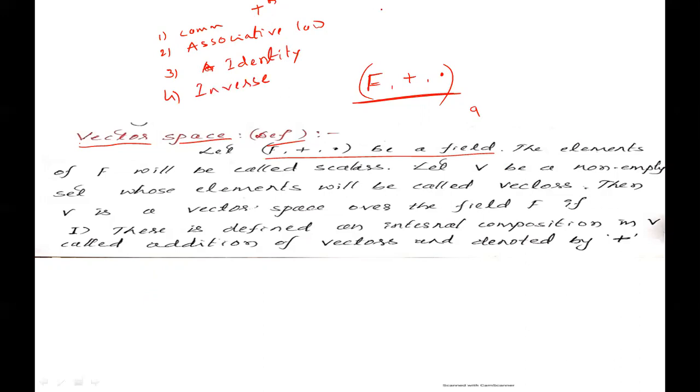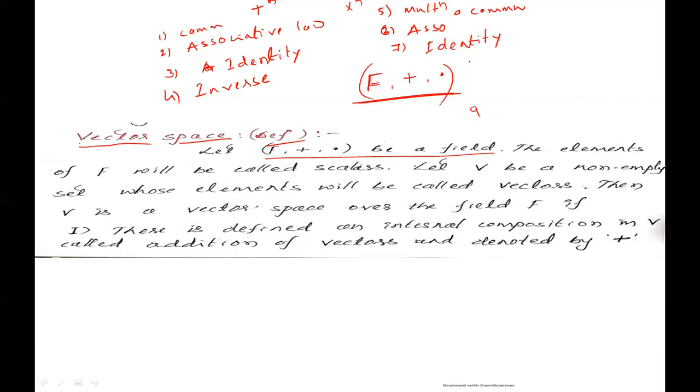Next, fifth one: in multiplication, the commutative law holds. Sixth, the associative law holds. Seventh, the identity law holds.